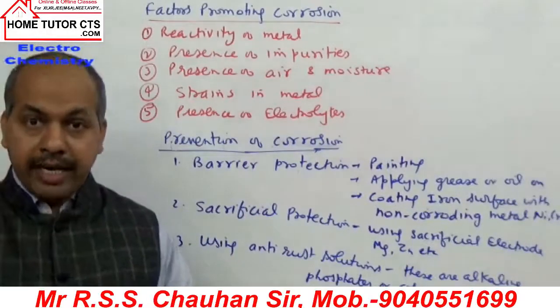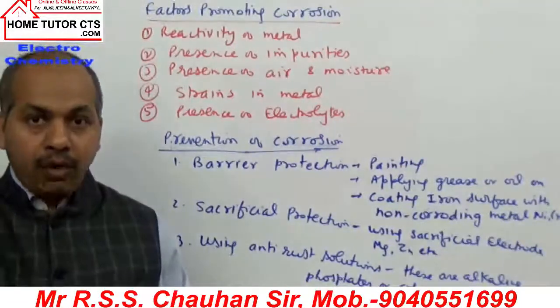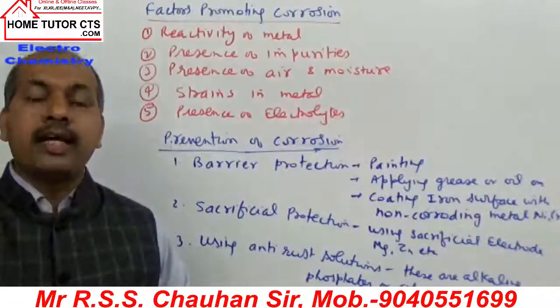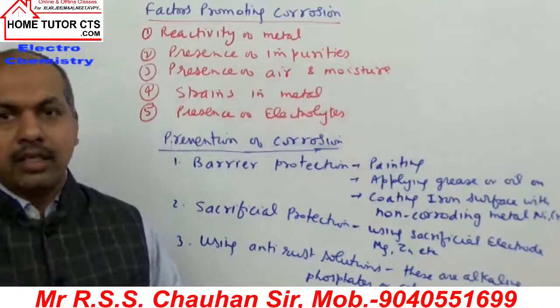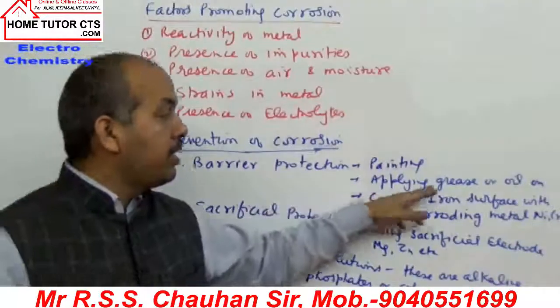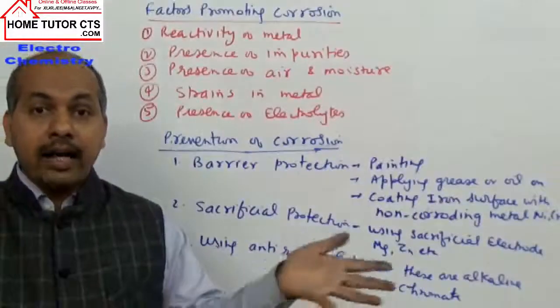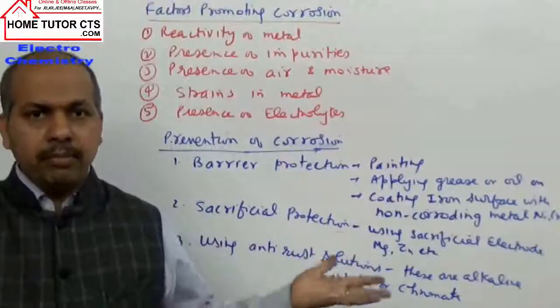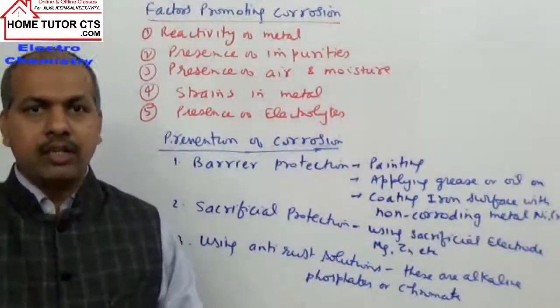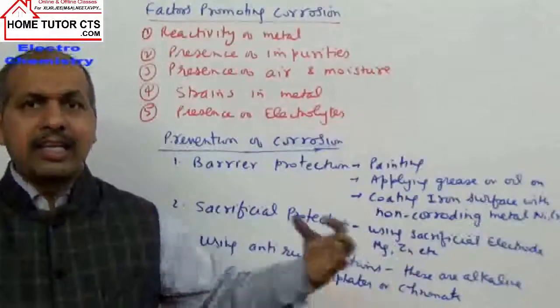If the paint develops cracks, again the surface of the metal becomes available for absorbing moisture, and then they can set up the cell. So painting is done one way. Next, applying grease or oils on the iron surfaces. We know we are using mostly tools and machinery which use iron metal. So we commonly use oils and greases.